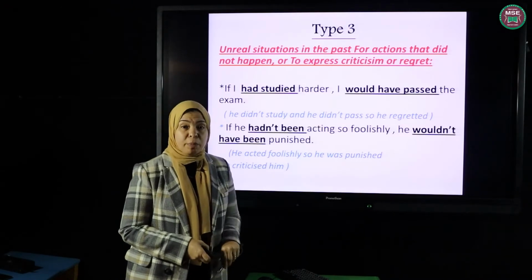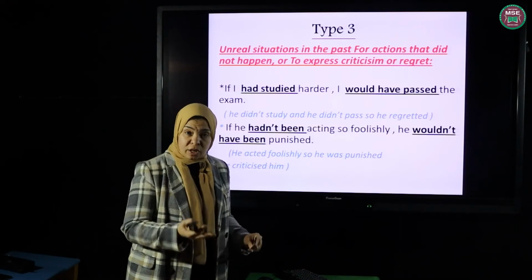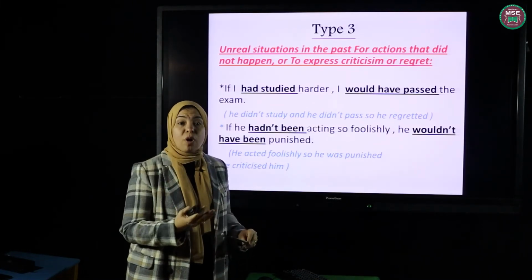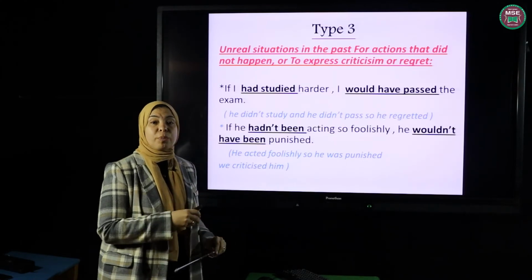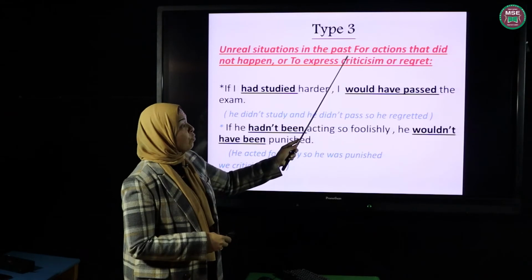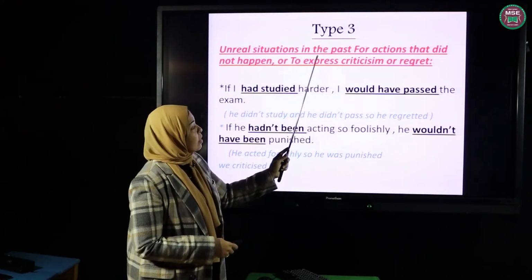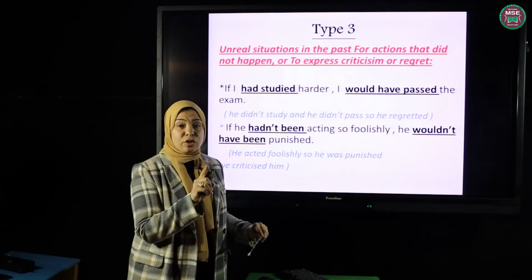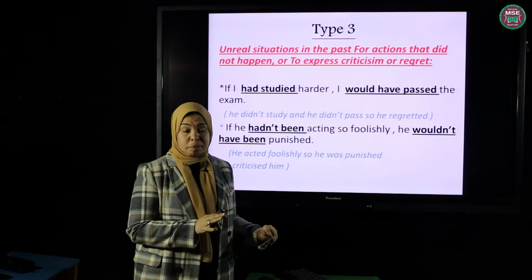Why do we call it unreal past? Because something happened and finished, and after the result of the action happened also, I regretted doing it. That's why I use the past perfect, not the past simple. So here, unreal situations in the past are for actions that did not happen or to express criticism or regret. The action did not happen, and the result didn't happen.